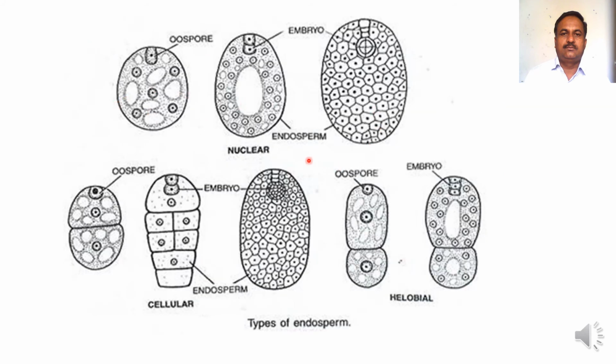This diagram shows various types of endosperms. See here, in nuclear endosperm, the primary endosperm nucleus divides mitotically, and then these nuclei move toward the periphery of the embryo sac, and later on wall formation takes place to form a cellular mass inside the embryo sac.